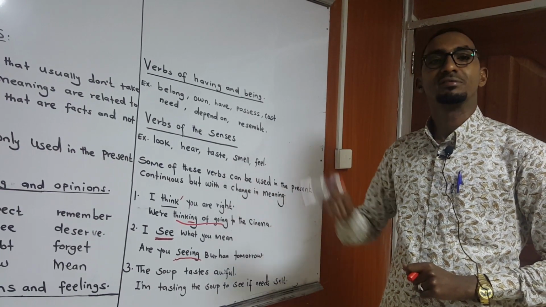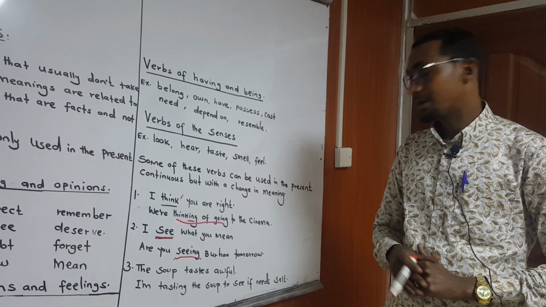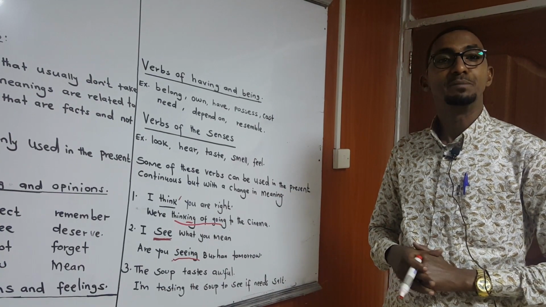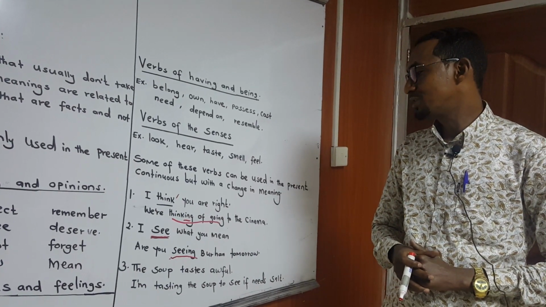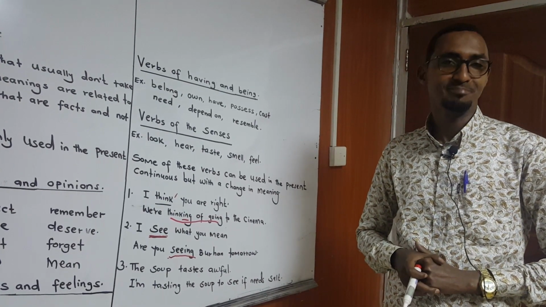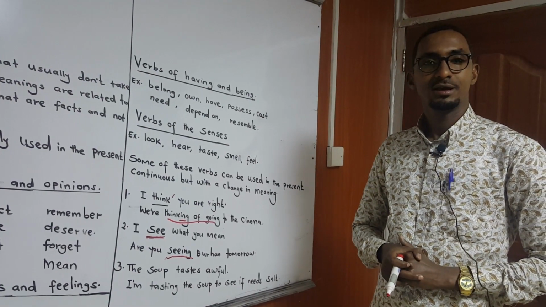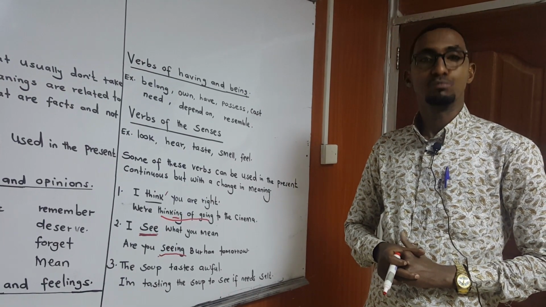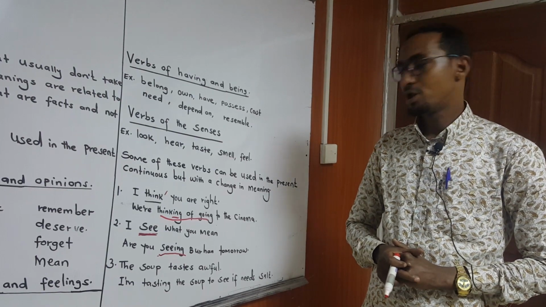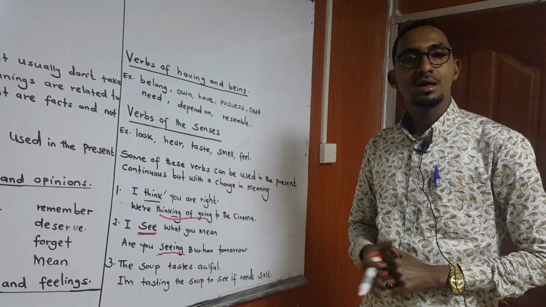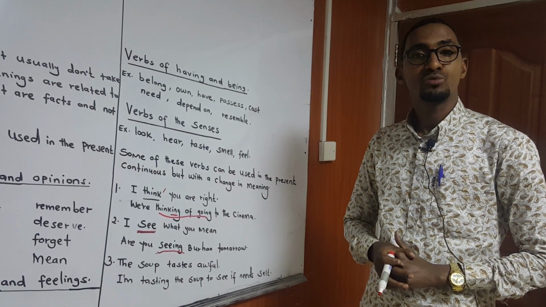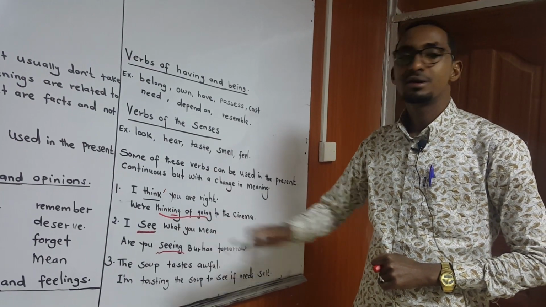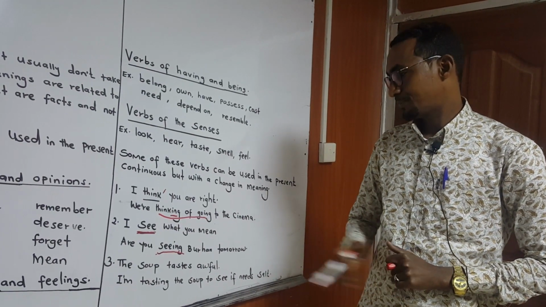Because the meaning is different. The meaning is activity. Are you seeing Burhan tomorrow? Burhan is a name. Are you going to meet Burhan tomorrow? So in this case, seeing is an action verb. The first one is a state verb.